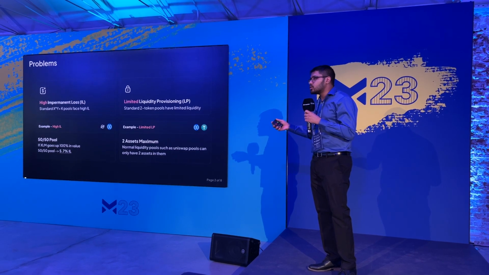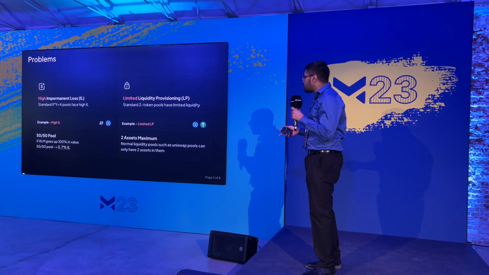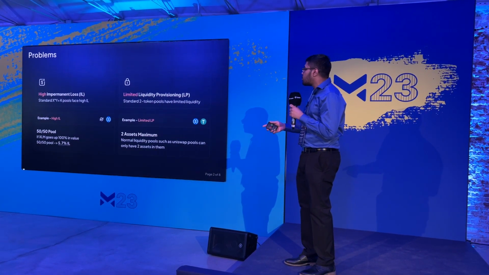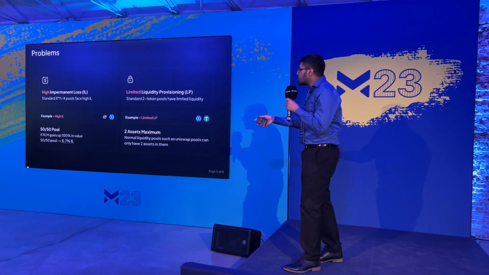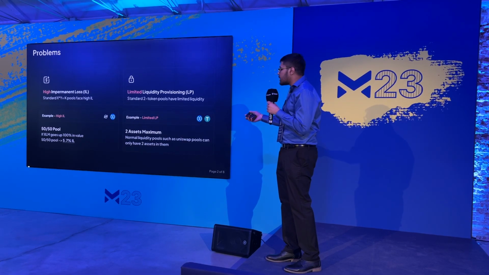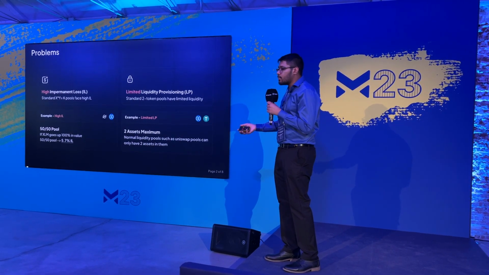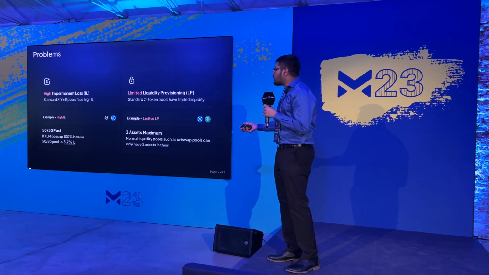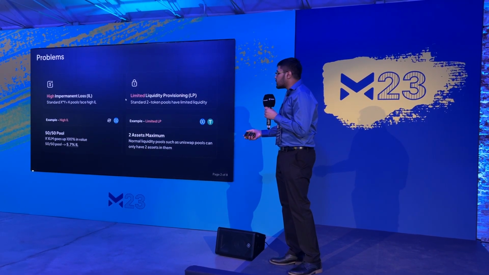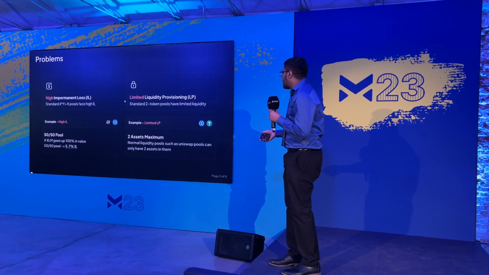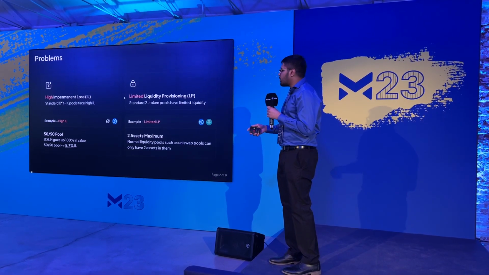Well, standard Uniswap-type AMMs face two main problems: one, high impermanent loss, and two, limited liquidity provisioning opportunities. Take a look at the first example. We have an example 50-50 pool of XLM and USDC. In the scenario that XLM goes up 100% in value, you're going to face an impermanent loss of 5.7%. Let's take note of that number.